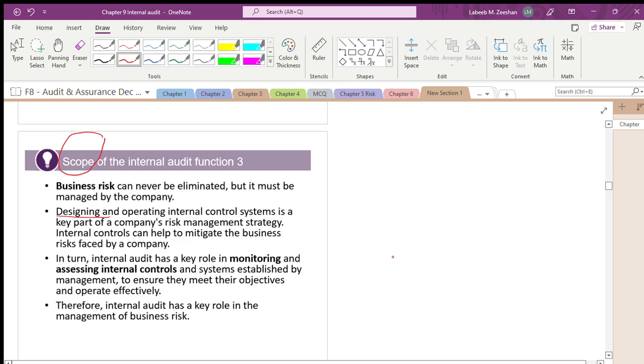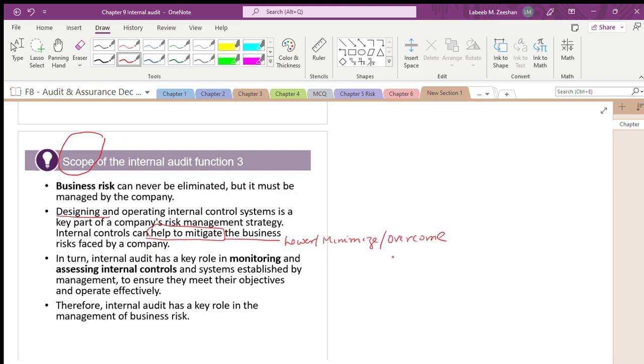You design the internal control systems to reduce what? To manage the risk. What the internal auditor thinks is that they can help to mitigate. Mitigate means you have to make it lower, you have to minimize it. You have to overcome risk. How can you minimize the business risk faced by the company?